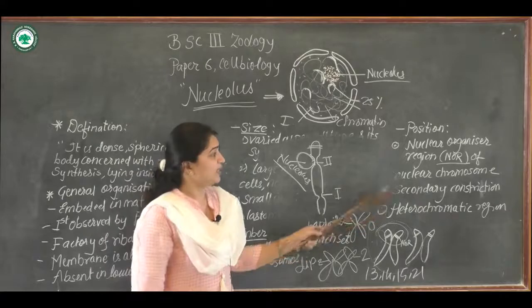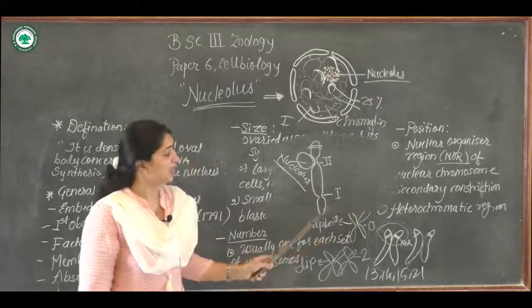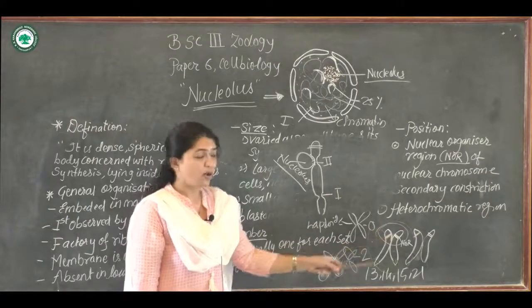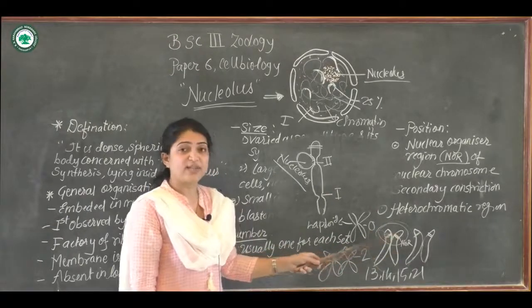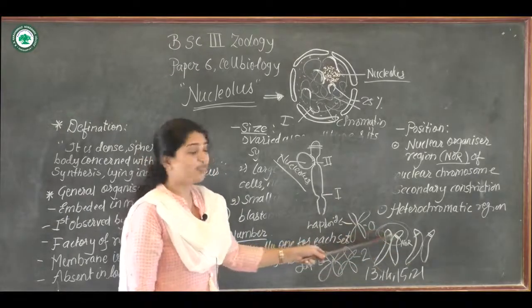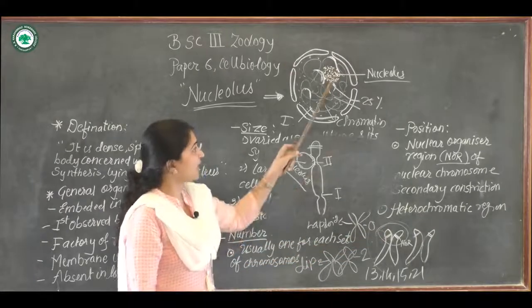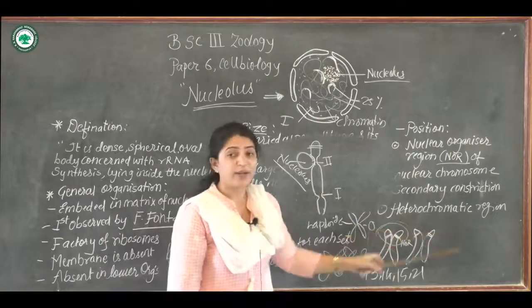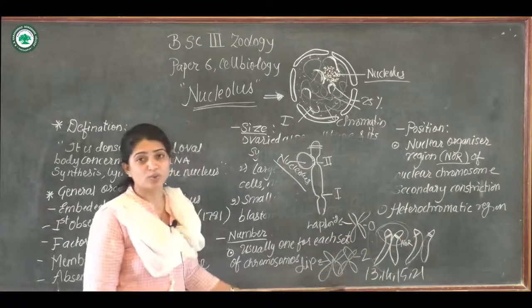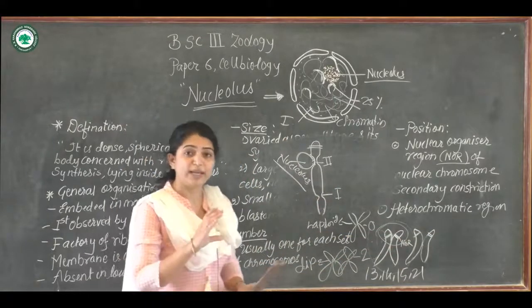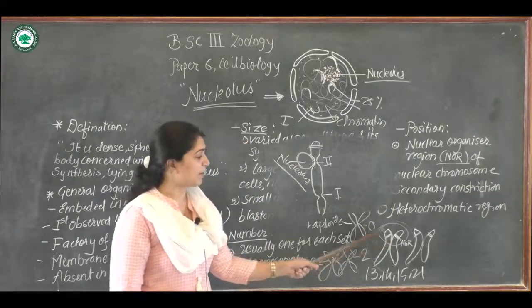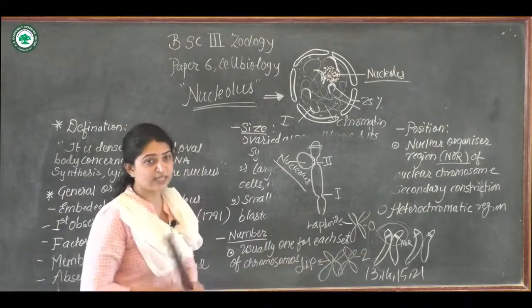Here we can see the position that is present in the nucleolar organizer region. All these nucleolar organizer regions come together, which are the dense bodies, and together form this nucleolus, present at the heterochromatic region of the chromosome. The chromosome contains a euchromatin part and a heterochromatin part. At this heterochromatic part, the NOR region is present.